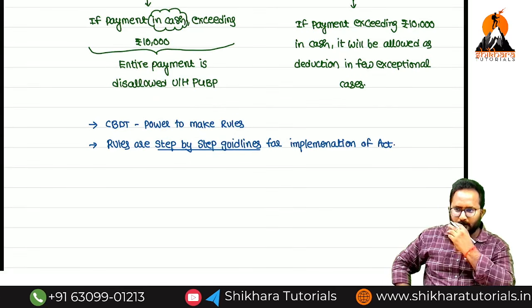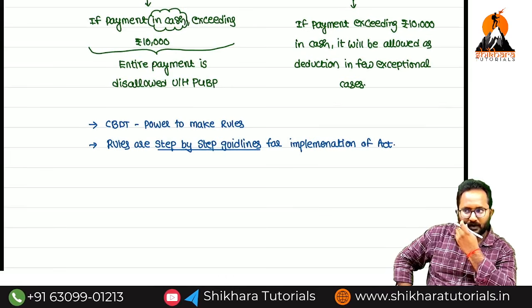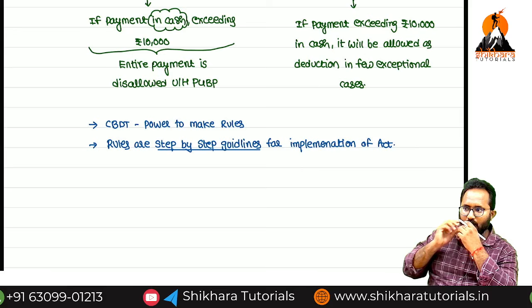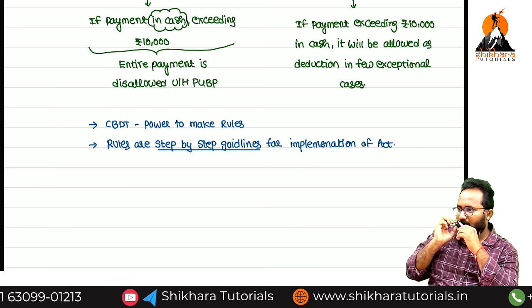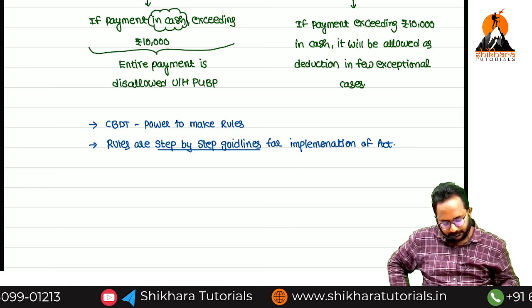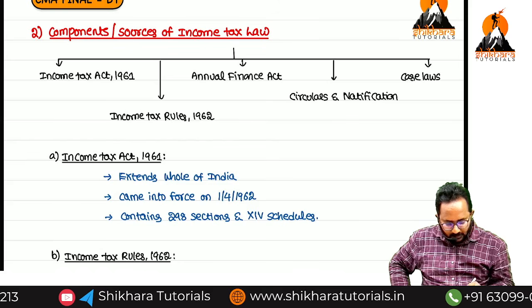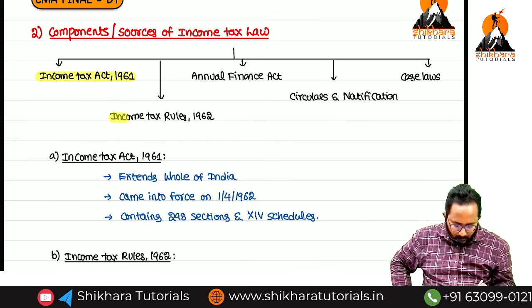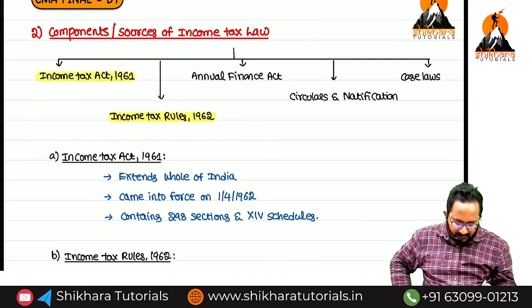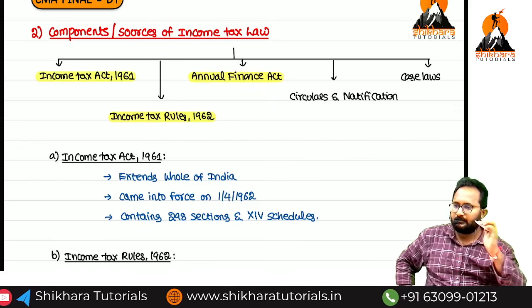Clear? These points are enough. But what is the important point? Who can release the rules? CBDT. So, to be honest, we discussed two things: Act and rules. Shall we start the Annual Finance Act?